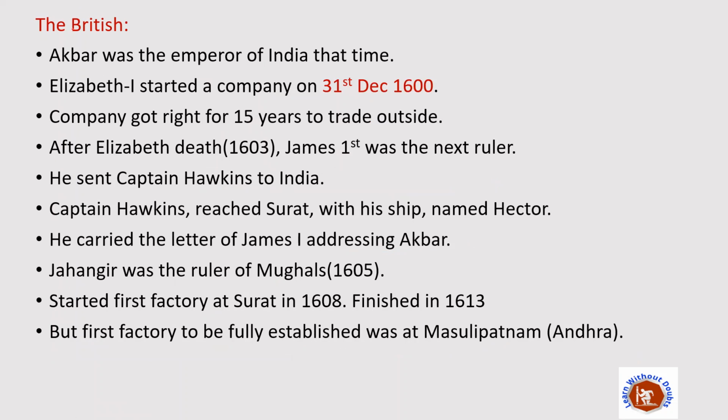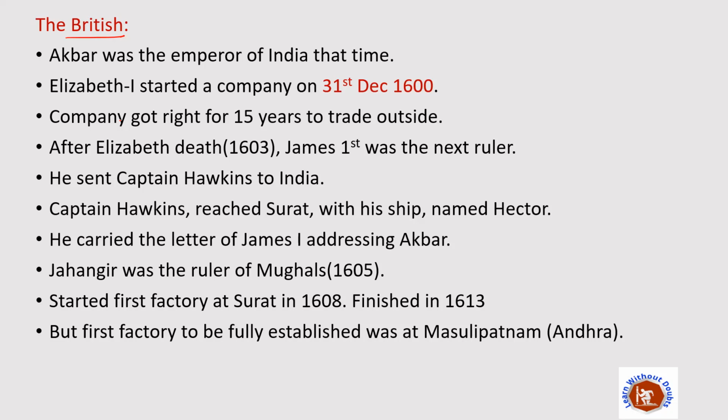The most important of all the Europeans who came to India were the British. The British ruled in India for over 200 years. They not only interfered in the trade monopolies of India, but also took control of all the administrative rights in India, and they oppressed Indian society for more than 200 years. So we will now discuss how they came to India and what they did when they initially came. So how their journey started.